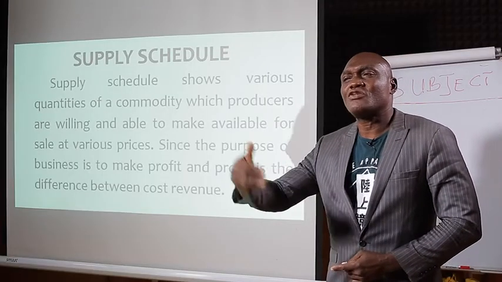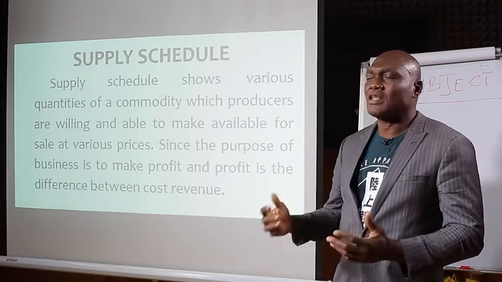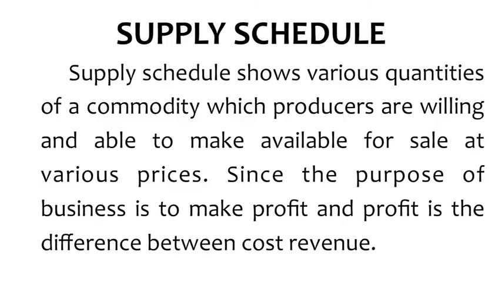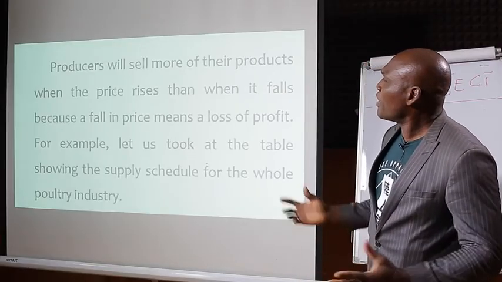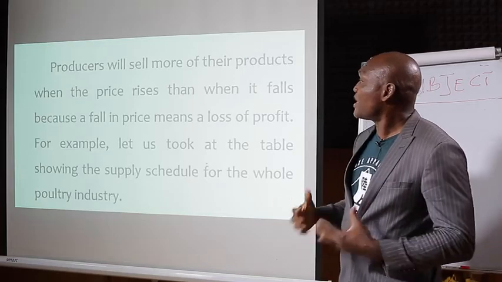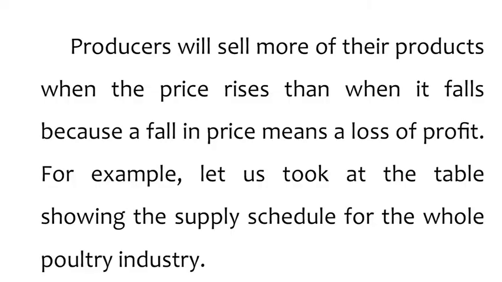Various quantities of a commodity. We will see that in our table, but let us digress on this. Various quantities of a commodity which the producers are willing to make available at various prices. Now, you see that since the purpose of every business is to make profit, and profit is the difference between revenue and cost, producers will sell more of their products when the price rises than when it falls, because a fall in price means loss of profit.